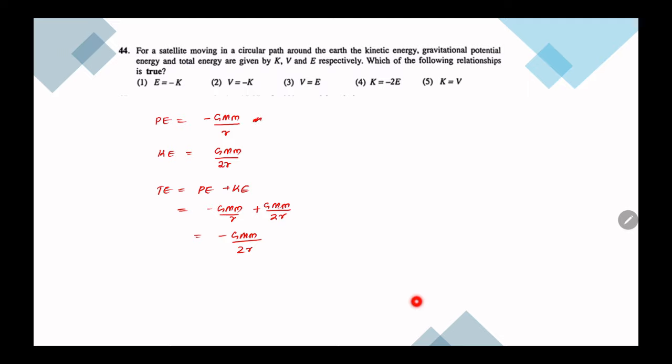I'll try to write a relation using kinetic energy.